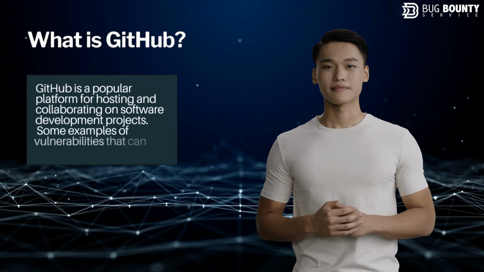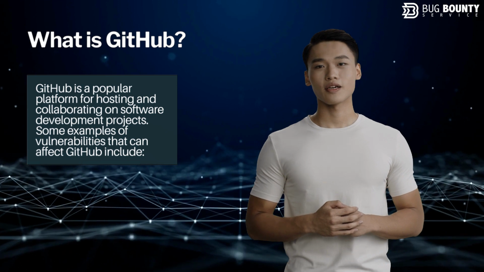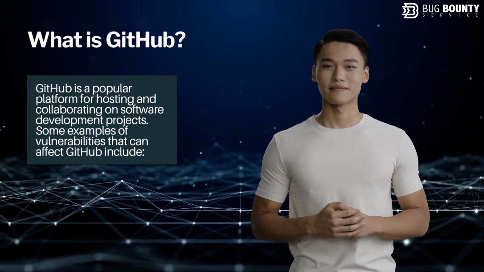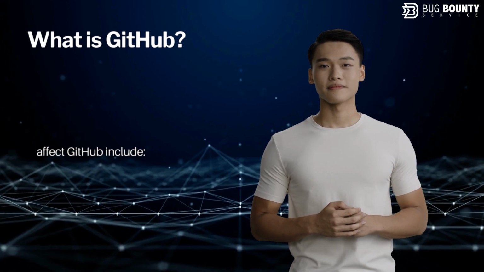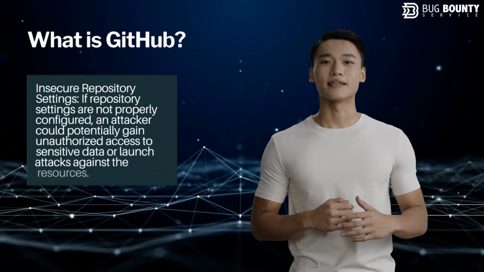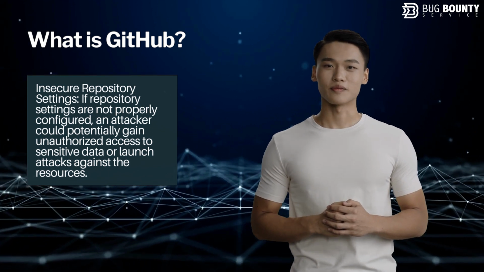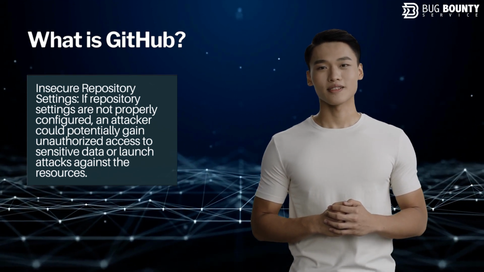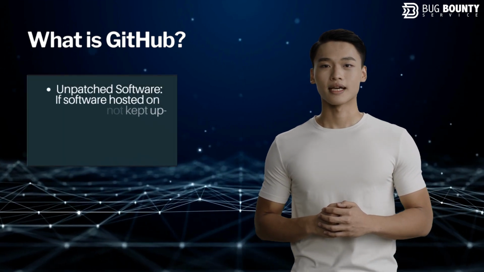What is GitHub? GitHub is a popular platform for hosting and collaborating on software development projects. Some examples of vulnerabilities that can affect GitHub include insecure repository settings. If repository settings are not properly configured, an attacker could potentially gain unauthorized access to sensitive data or launch attacks against the resources.